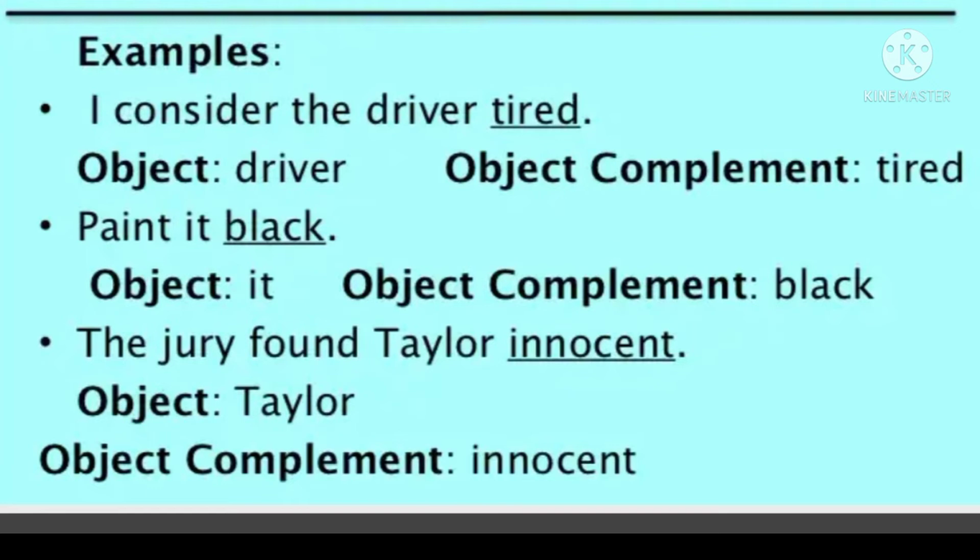Similarly, paint it means it's not clear. If I say black or blue, then only it is clear. So that is also essential in that sentence. The jury found Taylor innocent. In order to understand the meaning of it, this innocent is very essential. So these complements are very necessary in order to complete the sentence.